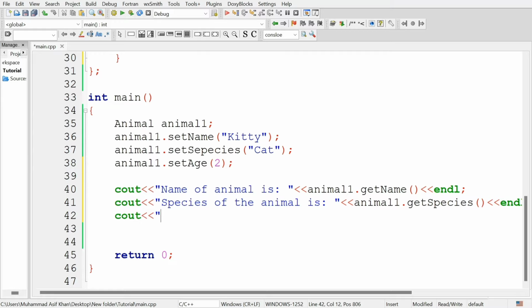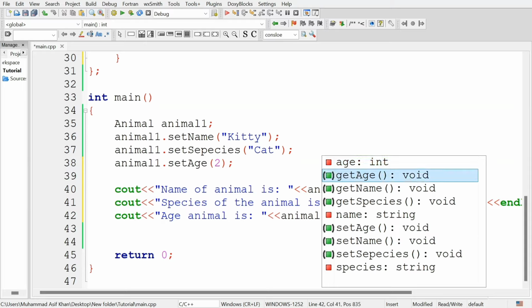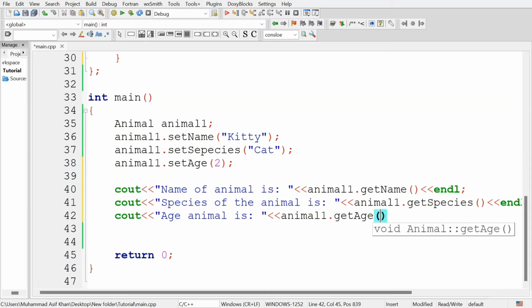So type age of animal is, animal1 dot get age, and it will return the age of this animal1 object.